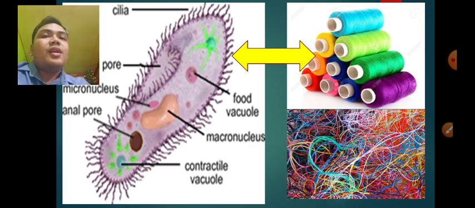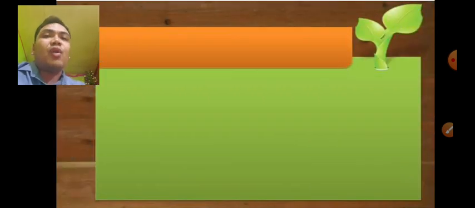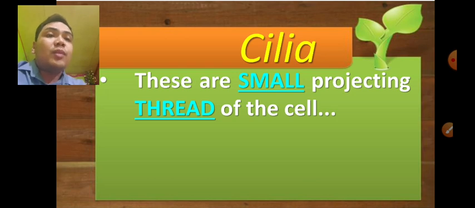Okay, so cilia, these are, let's say, extensions of the cell that are thread-like structures that can be found outside the environment of the cell. Okay, so it can be compared to tiny thread-like structures. Okay, so to repeat once more, these are small projecting thread of the cell in which they are responsible for the movement of the cell in a liquid.